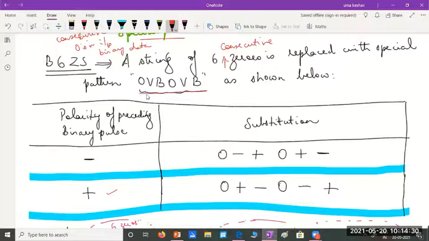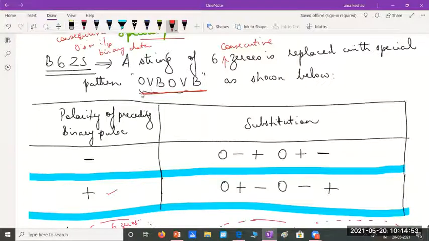This is the binary pattern which we use for replacement. And here, luckily, you need not monitor how many ones are there since your last substitution, because I have only one pattern. Unlike in B3ZS or HDB3, I don't have two different patterns for replacement.